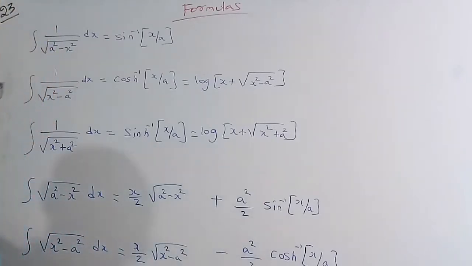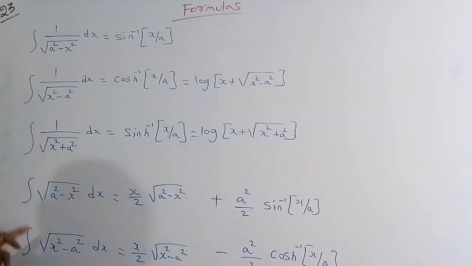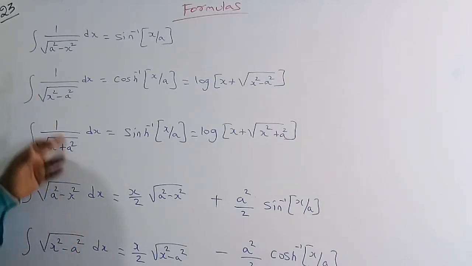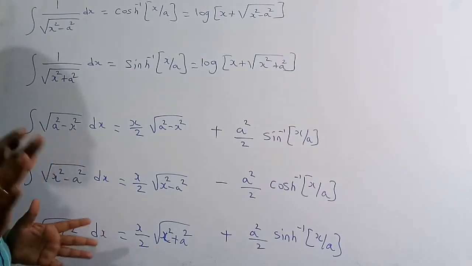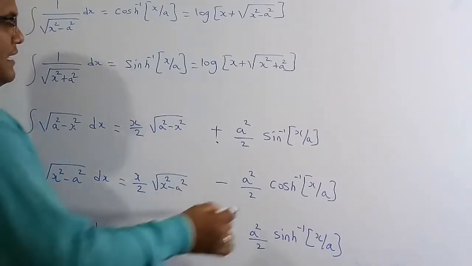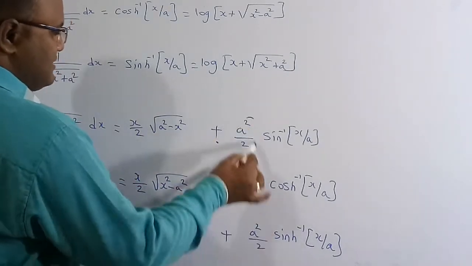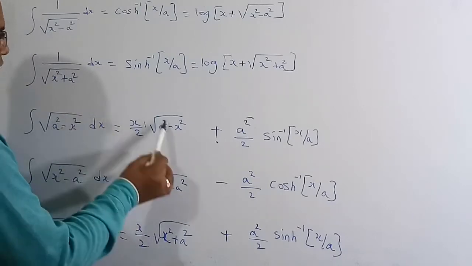But now we are going to take the reciprocal of this one. So integration of under root over a square minus x square dx is equal to, and here also, just doing the reciprocal of this one, under root over x square minus a square, and here also the reciprocal, integration of under root over x square plus a square dx. For these three things I am going to tell you the common procedure: take positive, negative, positive. The coefficients are a square by 2 for each, and here also the coefficients are x by 2. Take as it is.